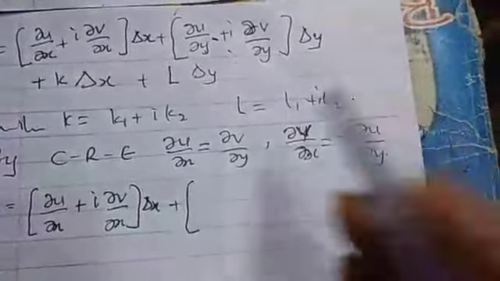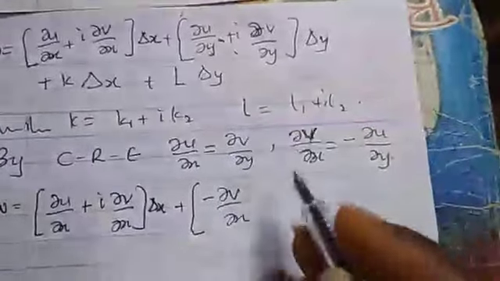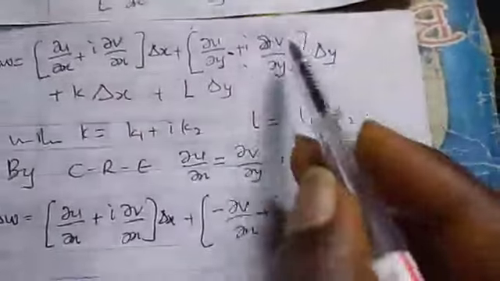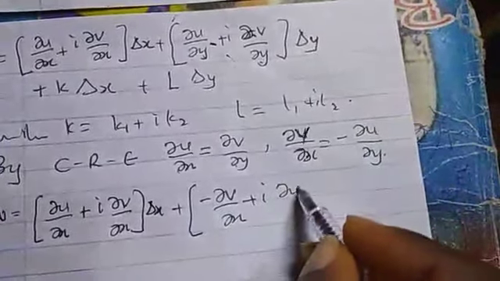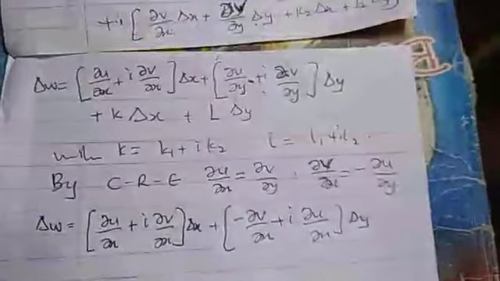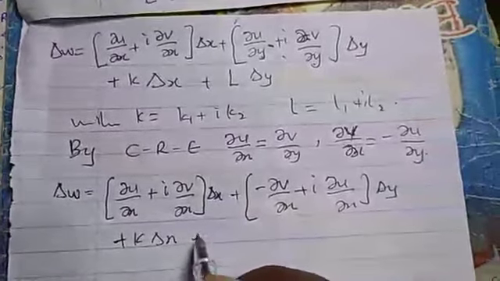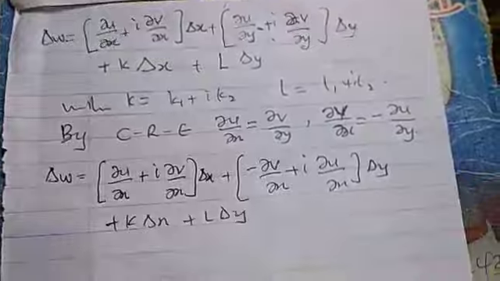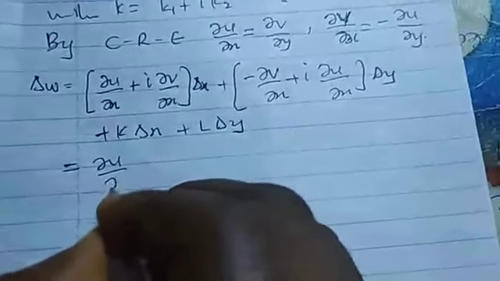If you make the U dy the same formula here, we have minus dV dx plus I dV dy. Our dV dy here is du dx delta y plus these two, k delta s plus L delta y. So if you expand, so that we will not make mistake, you are going to have this.